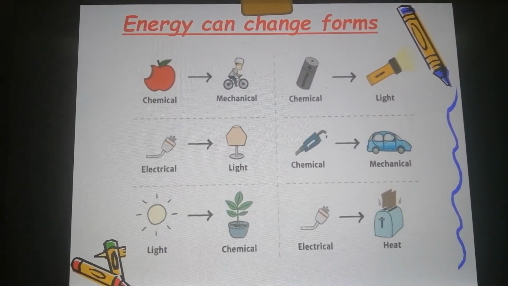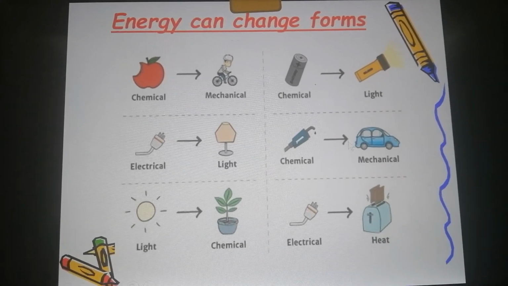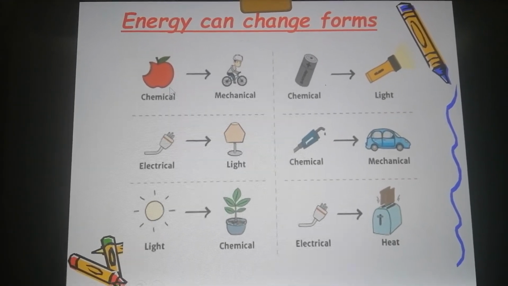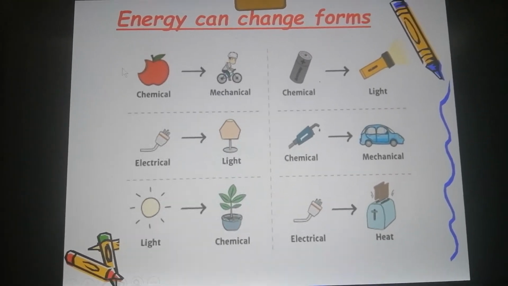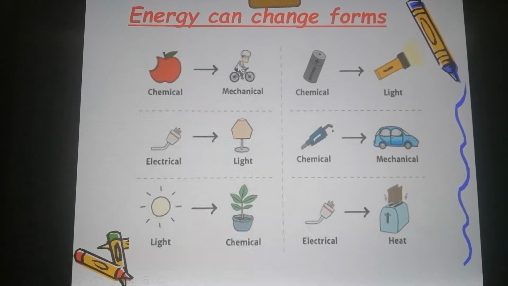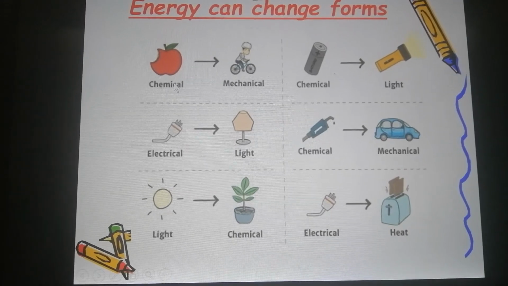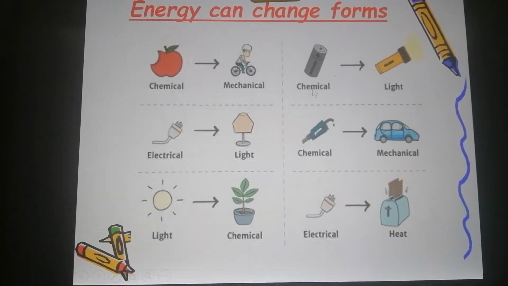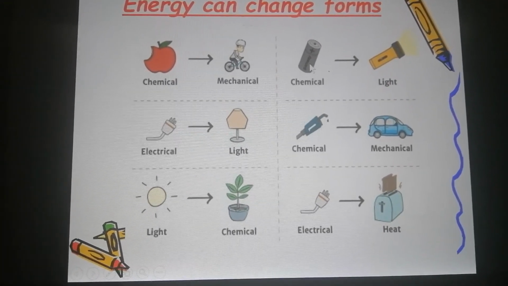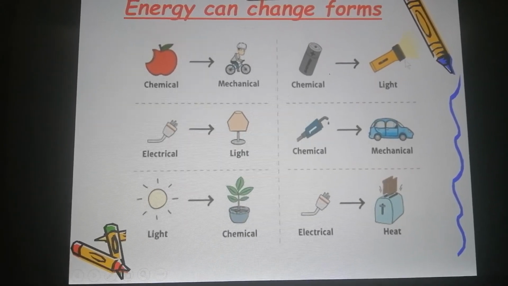Some forms of energy can be changed to other forms. Like what? Like chemical energy, for example. This boy, he ate the apple before he rode the bike. So he changed the food that he ate into energy by riding the bike. The chemical energy in the battery, when we put it in a torch, will give us light.